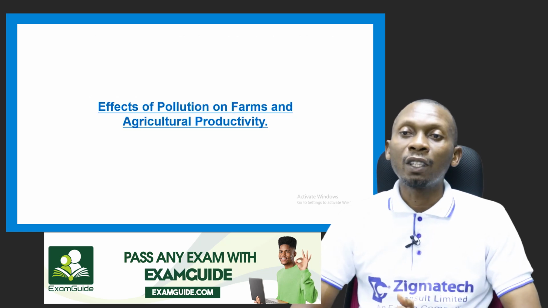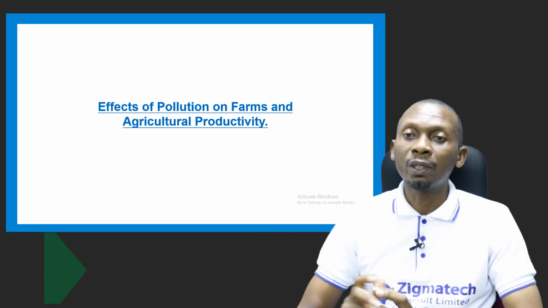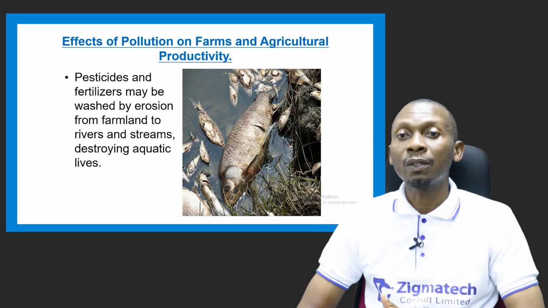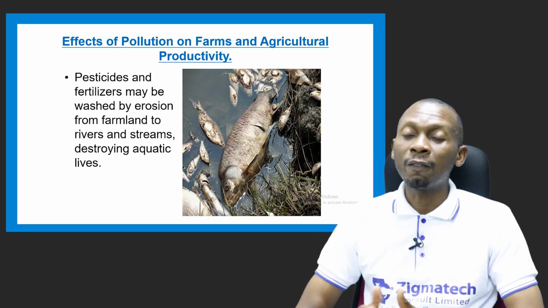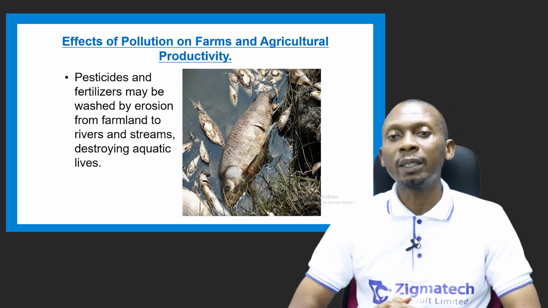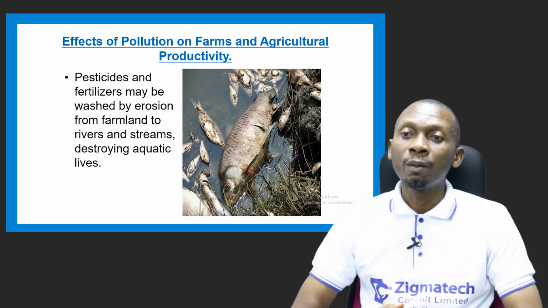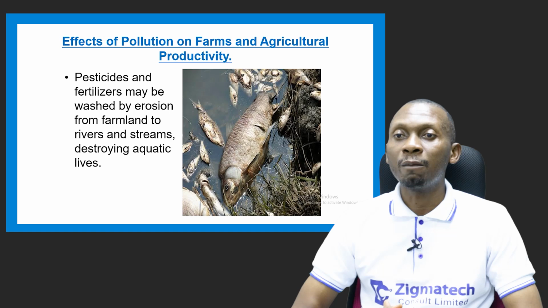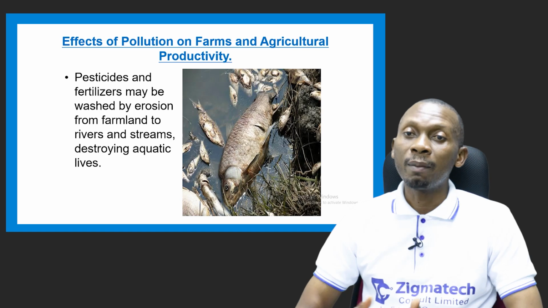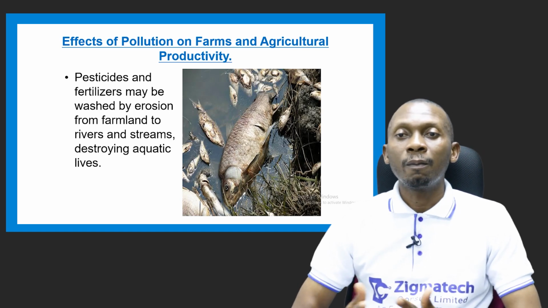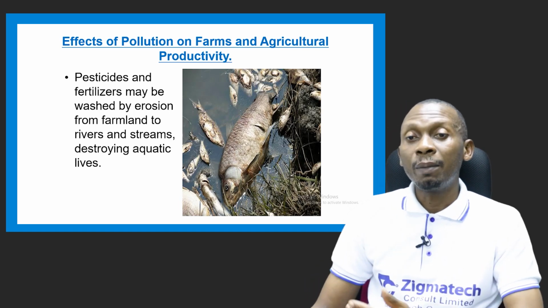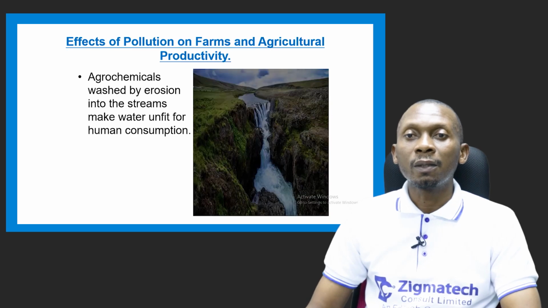Let's take a look at the effects of pollution on farms and agricultural activity. Now, pesticides and fertilizers could be washed by erosion from the farmlands into rivers and streams, and this could end up destroying aquatic lives. As you can see in the picture, some of the aquatic lives, the fish, have been killed as a result of the washing of pesticides, which are chemicals, and fertilizers as a result of erosion from the farmlands into rivers and streams, which are the habitats for our aquatic organisms.